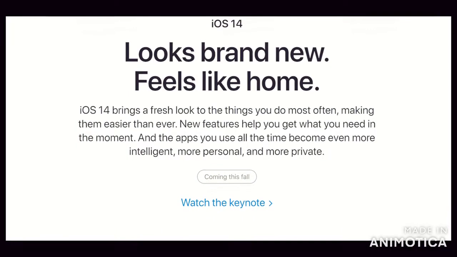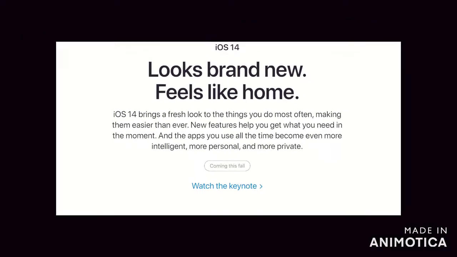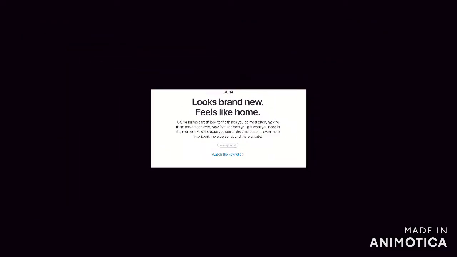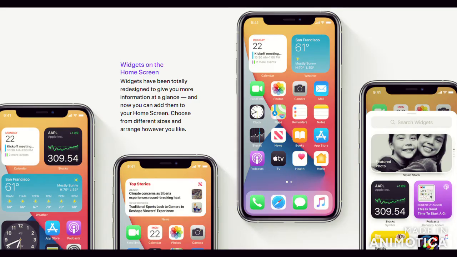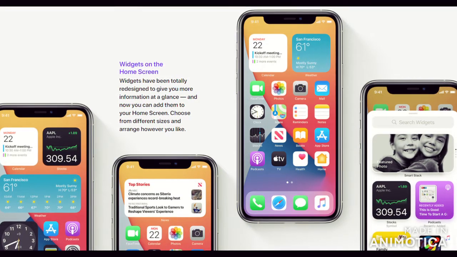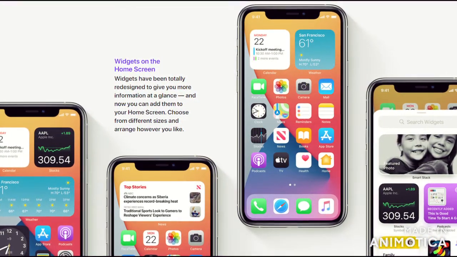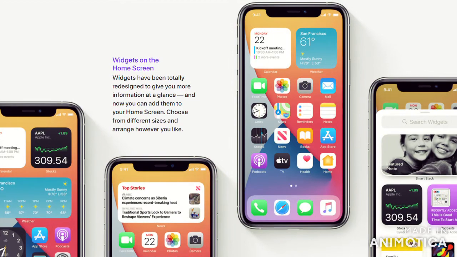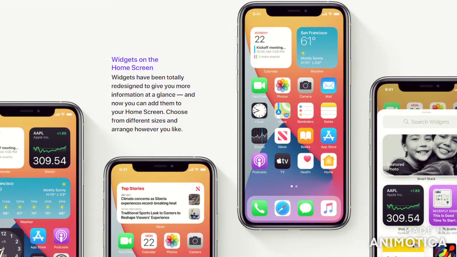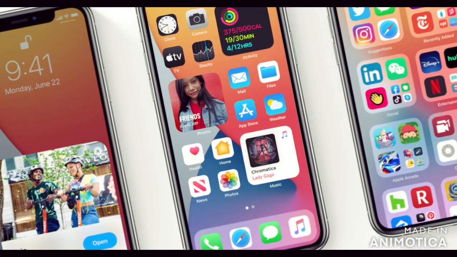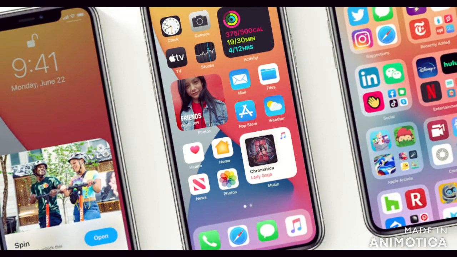So the first feature which Apple has introduced in the new iOS is the widgets. The widgets have been redesigned so that users can get information easier and faster, and also we can choose between different design sizes and arrange it however we like. So that's about it. Moving ahead, Apple has also introduced an app library.